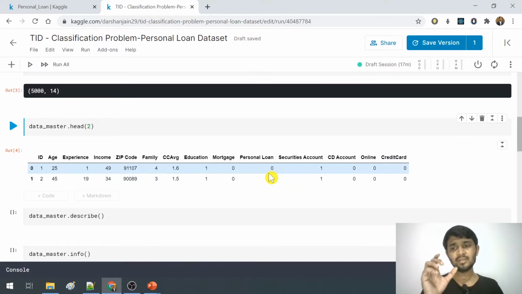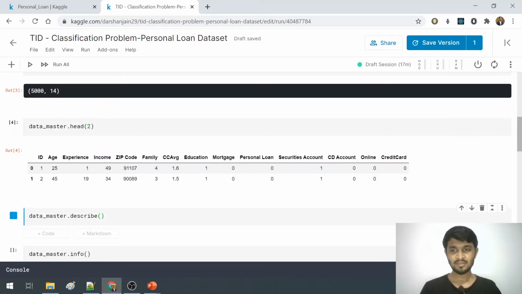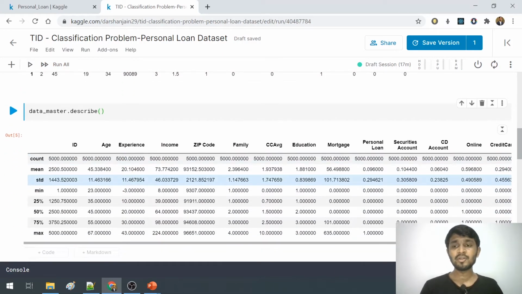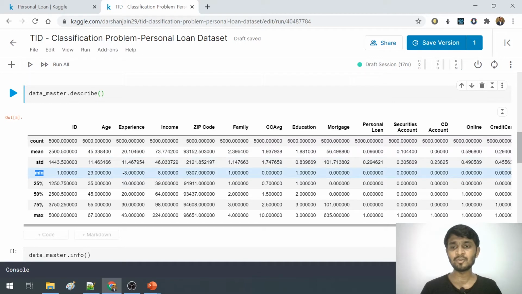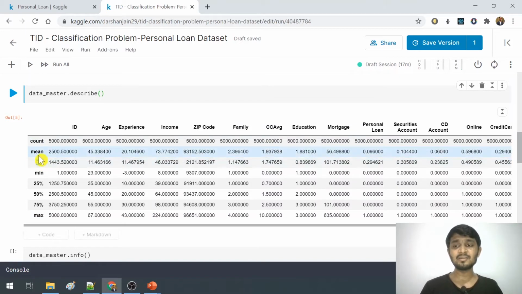Now there's one very important function that we must use to understand more about the data set, that is dataframe.describe. When I run this code, for a given feature I can see the minimum value, that is, for the age feature the minimum value is 23 as it says here, and the max value is 67 in case of age. Then we can see the standard deviation, mean, and the number of values in it. That's how this describe function gives us in-depth detail of the data frame.